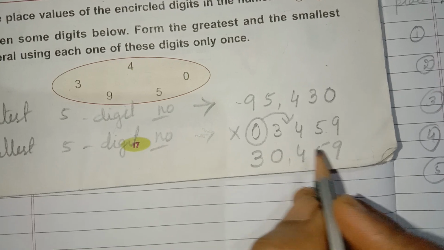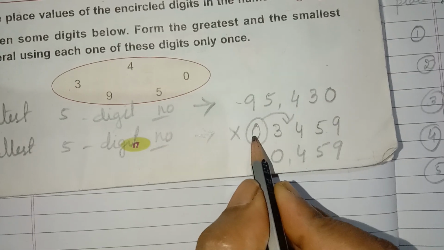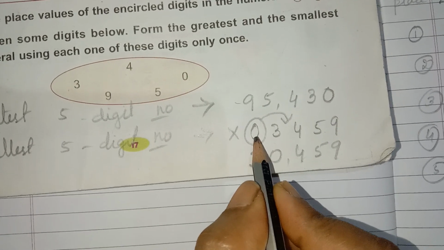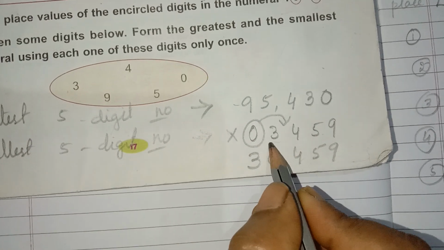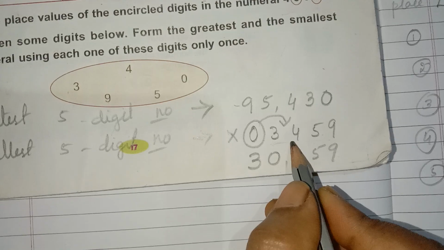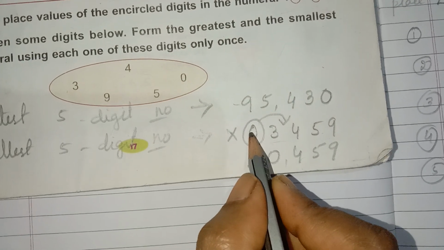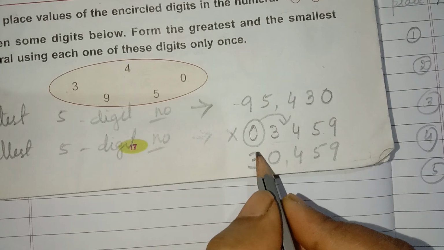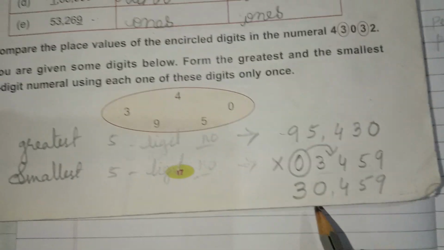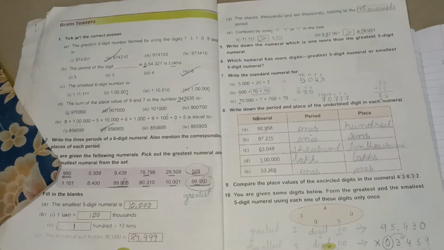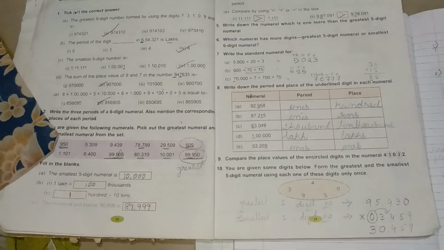Got it, children? Don't write a 0 first. If you write a 0 first, this will be a 4-digit number, so we should not write a 0 first. So we have to write the 0 in the second place. Got it, children? Okay. Up to here we have finished the first chapter. Thank you.